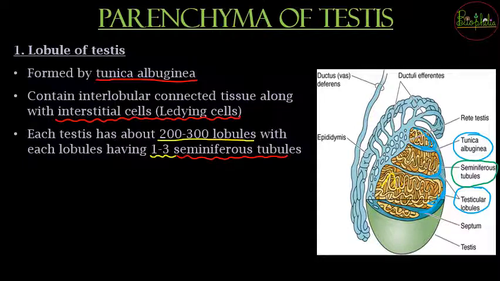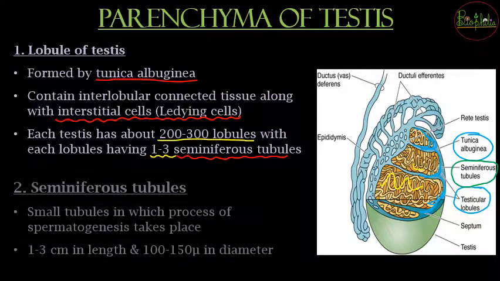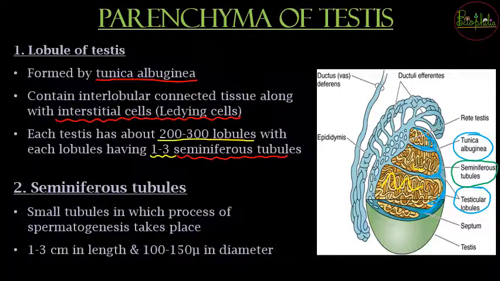So यहाँ पे जो yellow and orange mass के जो tubes नजर आ रहे हैं, these are nothing but going to be your seminiferous tubules. Now seminiferous tubules, these are going to be sitting inside the lobules. अब ये lobules के अंदर जो small tubes हैं, these tubes are going to be the place जहाँ पे male gametes will be formed, that is spermatogenesis process is going to occur. Now these small tubes, how small are these? These are going to be about 1 to 3 centimeters in length and about 100 to 150 micrometer.